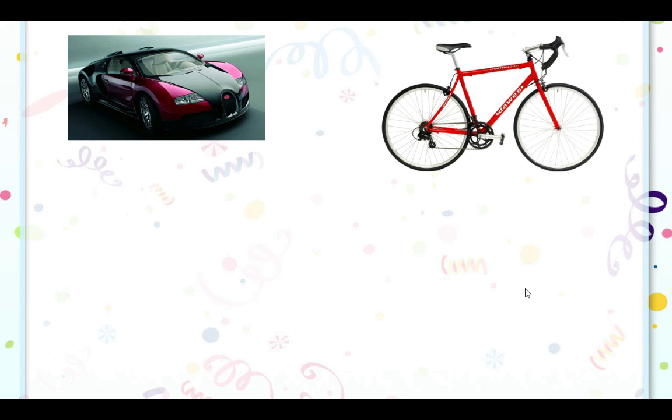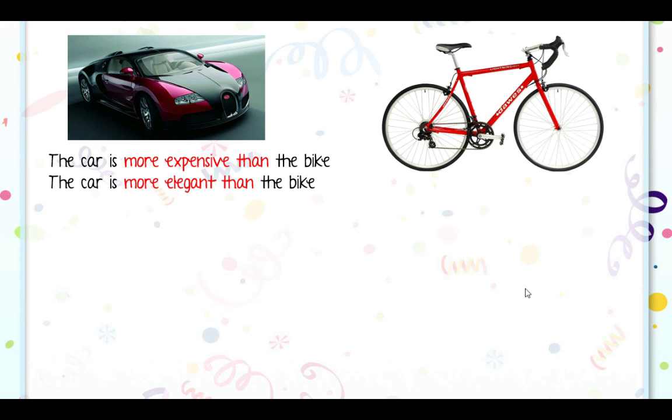Let's keep seeing examples. This is a luxury car. Luxury car. Un auto de lujo, ¿cierto? Yeah. So, and a bike. There's a simple bike, right? So let's compare them. The car is more expensive than the bike. The car is more elegant than the bike.